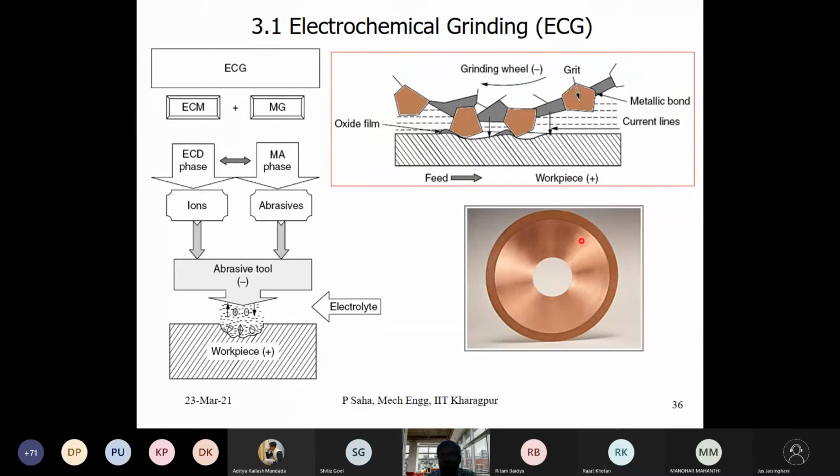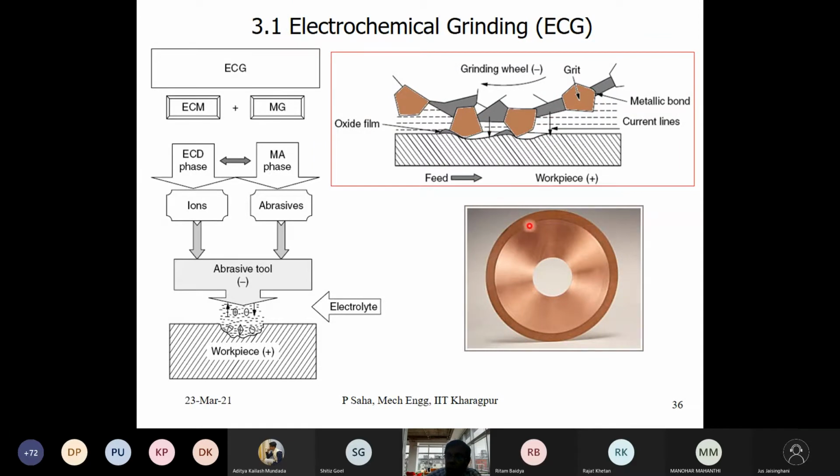It could be a cylindrical copper disc, centrally fixed somewhere, and on the circumference we are embedding these abrasive particles, or abrasive grits. So here we are putting some abrasive grits over the circumference of the wheel. Now how will these grits be bonded? Maybe by some kind of brazing, mechanical brazing or vacuum brazing, we can hold these fine powder particles onto this.